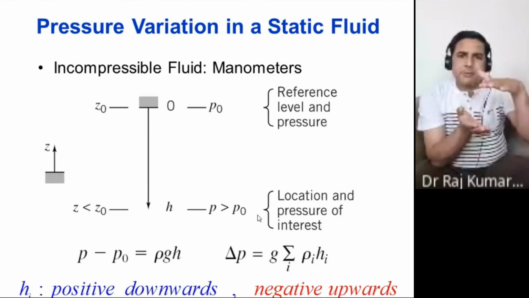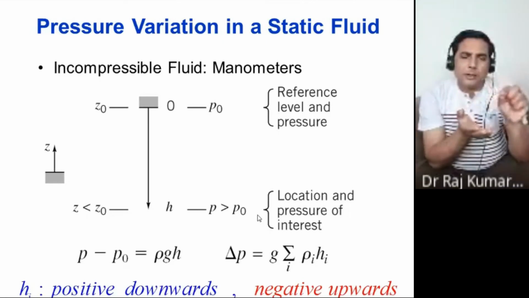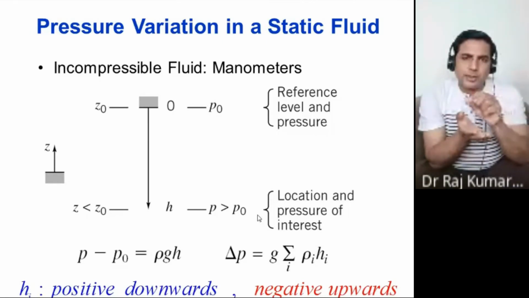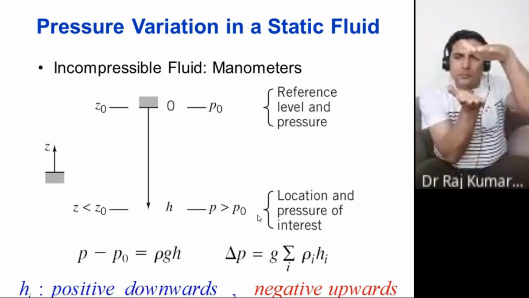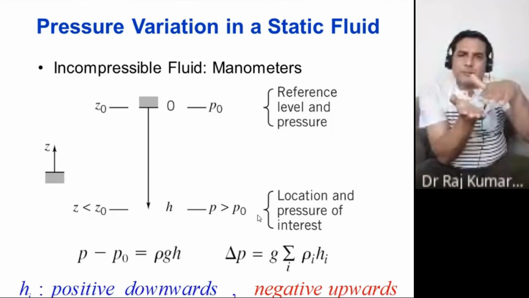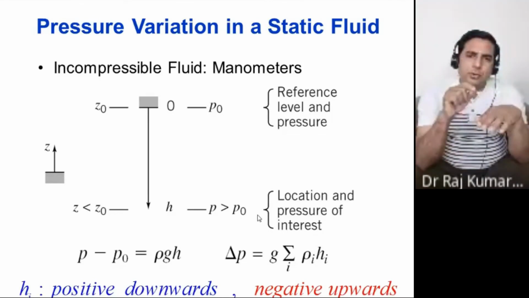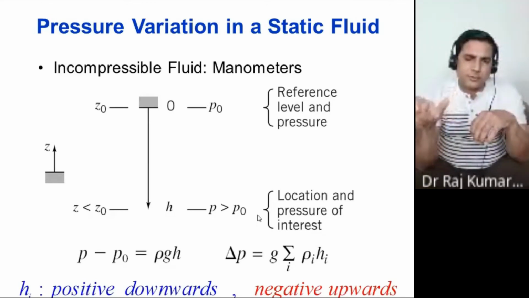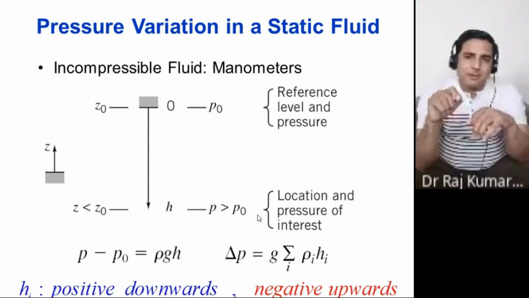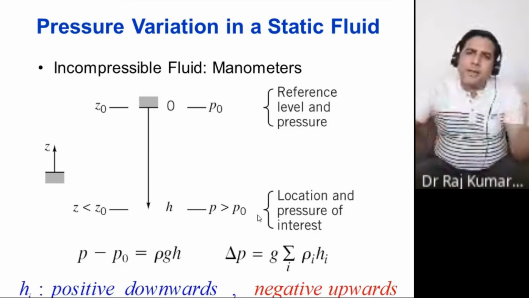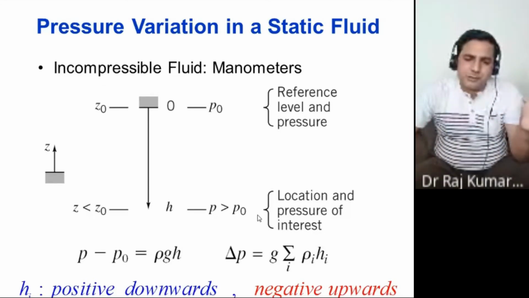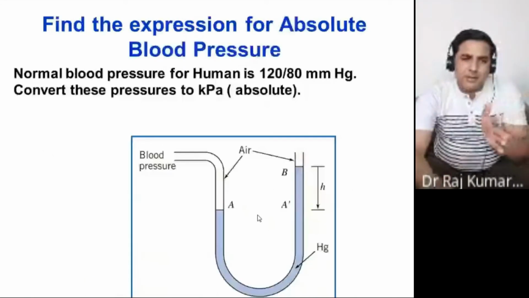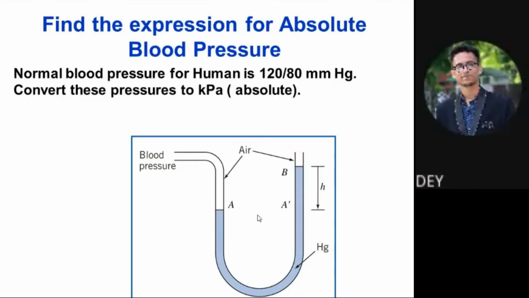If you have two fluids, you will have G rho 1 H1 plus G rho 2 H2, within a particular column. If you have three, just add rho 3 G H3 for fluid 3, and keep on adding. Simple. Is that fine? Yes, sir.